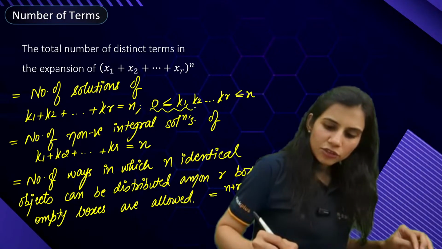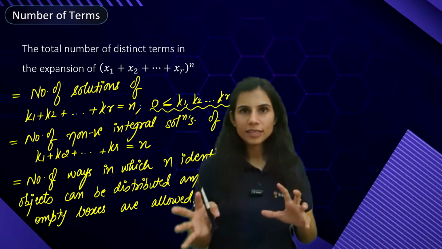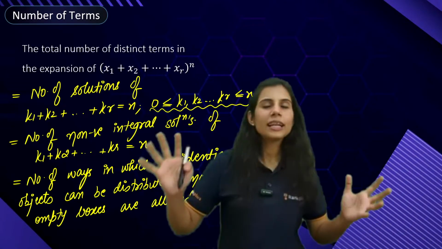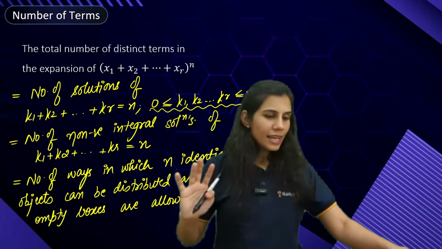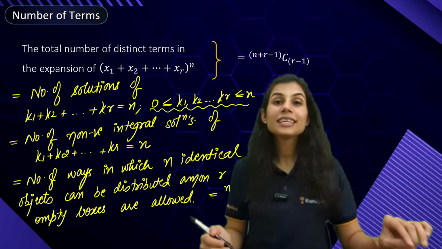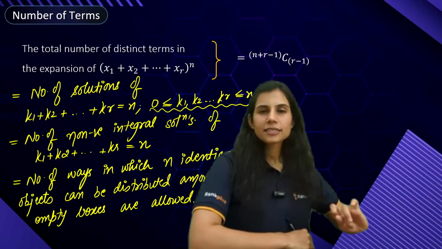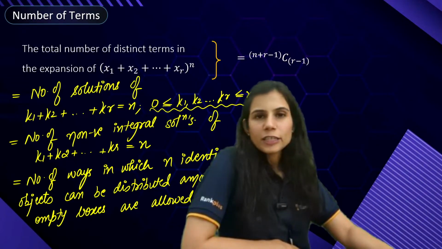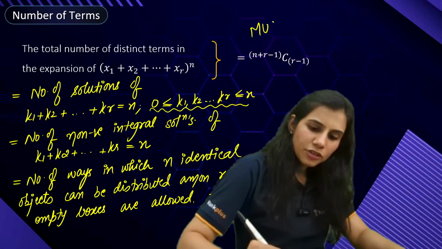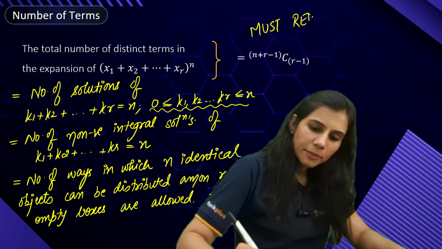Because K1, K2, K3 up till Kr are varying from 0 to n. They can take the value 0 also, up till n. And that is why the total number of terms in my multinomial expansion (x1 plus x2 plus x3 up till xr) raised to the power n is n plus r minus 1 C r minus 1. This you must remember, guys. Must remember.